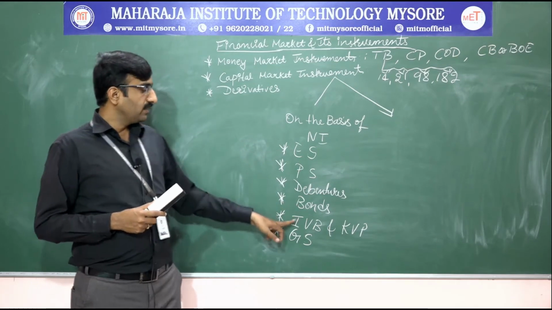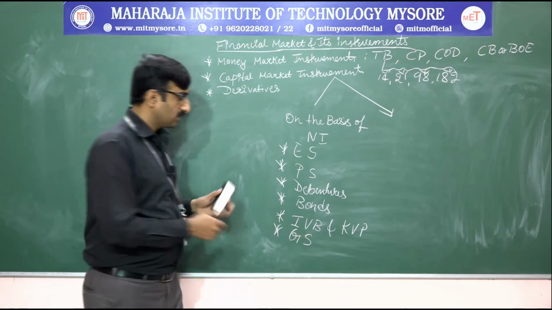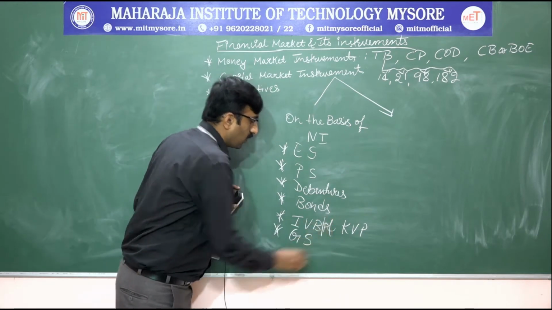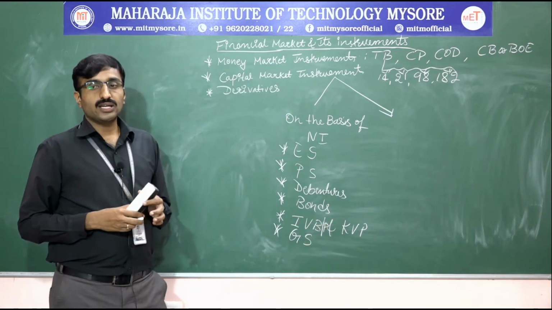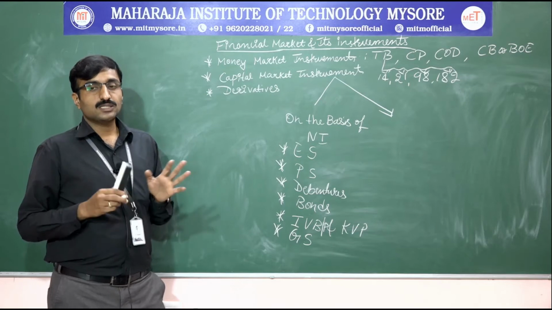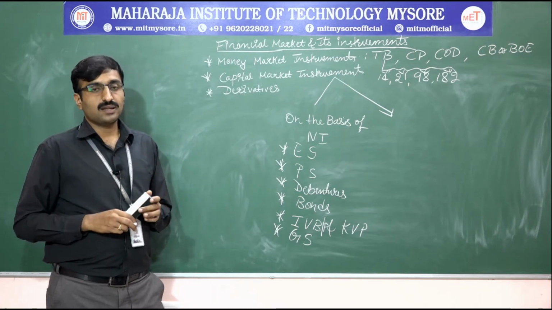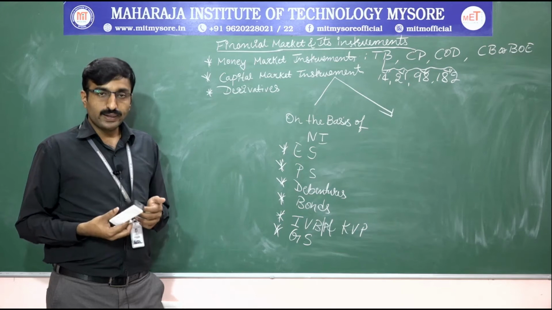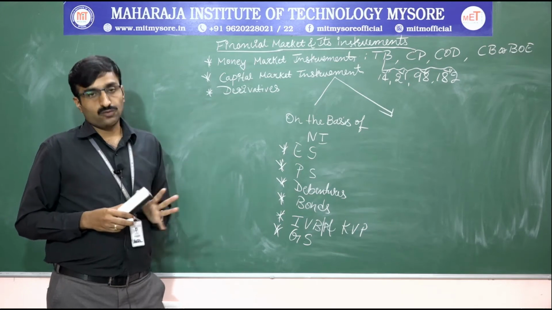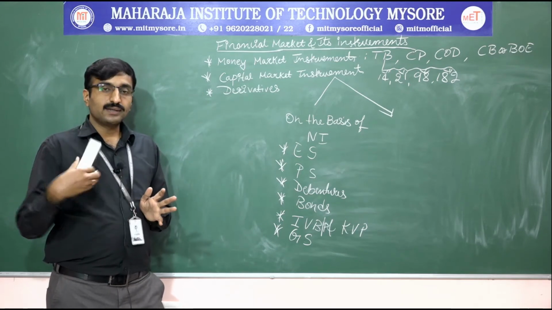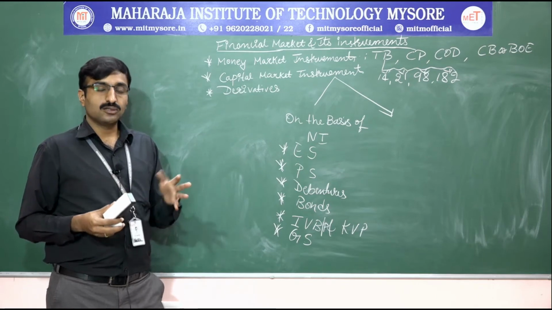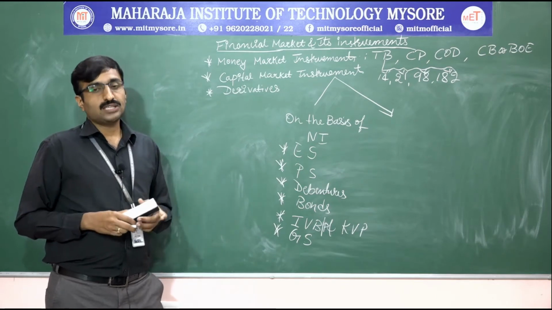Next we have Indira Vikas Patra or Indira Vikas bonds, and Kisan Vikas Patra. Both are securities issued by the post office. Here the central government takes the initiative, and through the post office they will issue these securities.